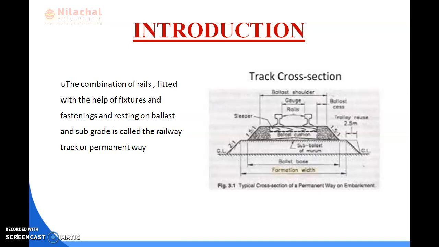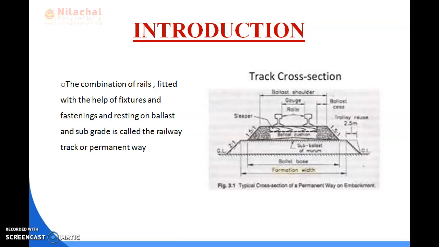Instead of the taxi and the bus, in a railway so many passengers travel at one time from one place to another, safely and comfortably, and from the economical point of view it is also cheap, and it travels very smoothly from the starting point to the destination point.